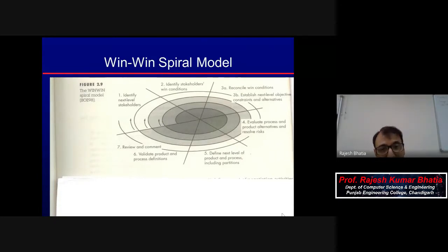So next level stakeholders means in the beginning the developer is also on stake. I mean developer means the system analyst who is determining the requirements. He or she is on stake because whatever he is interacting with the client group, he'll understand, and in true intent he has to document those requirements.